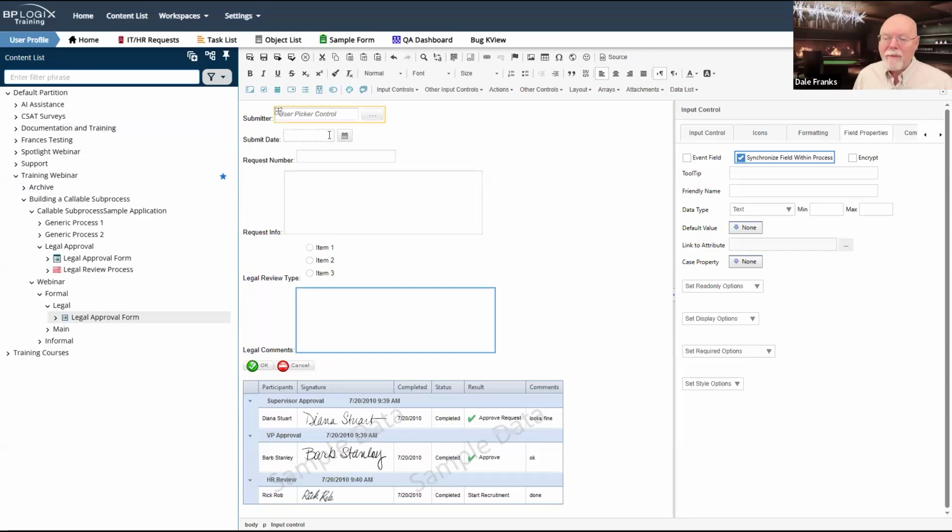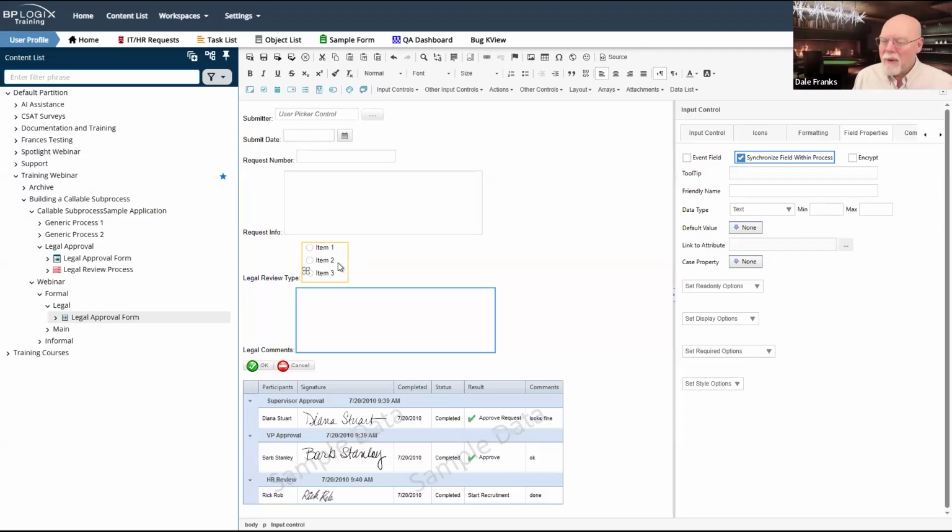These other five fields are going to be receiving data from my main form. Actually, you know what? The paralegal review, now that I'm thinking about it, the paralegal is probably going to need to select this because they'll need to determine what type of legal review it needs.